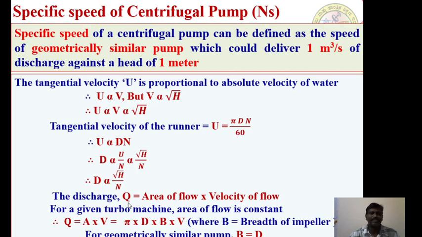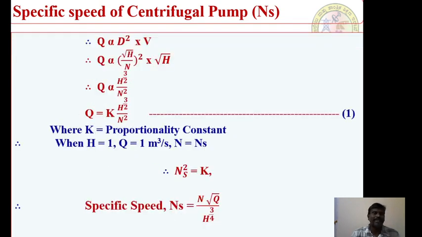This is one expression. As I said, we need to talk about the discharge. We have discharge Q equal to the product of the area of flow and the velocity of flow. Therefore, Q is equal to A into V, that is equal to pi into D into B into V. This is very important because pi D B is the area of flow for a centrifugal pump, where B is the breadth of the impeller. For a geometrically similar pump, the breadth or width and the diameter should be taken as a common parameter. Therefore, I can write in place of B the parameter D. Therefore, Q is proportional to D square into V.